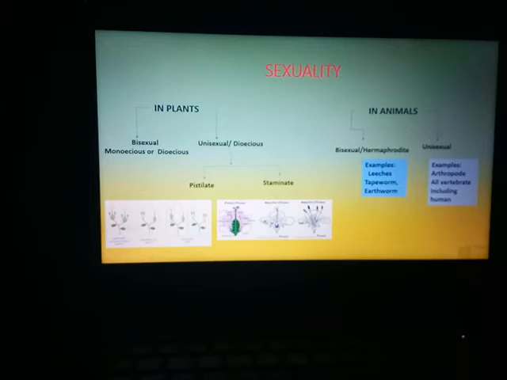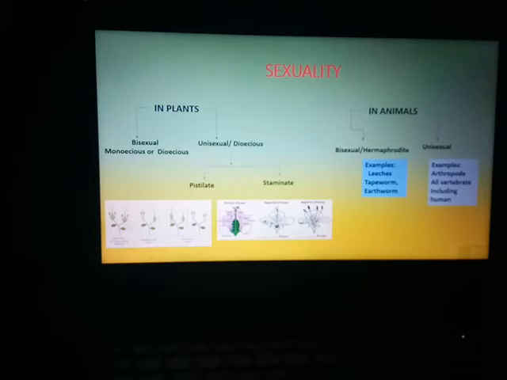If one individual is involved in the process of fertilization, we call it monoecious. If two individuals are involved, then we call it dioecious. So in plants, bisexual can be monoecious as well as dioecious, but unisexual will always be dioecious. That means it involves two different flowers or two different individual plants.